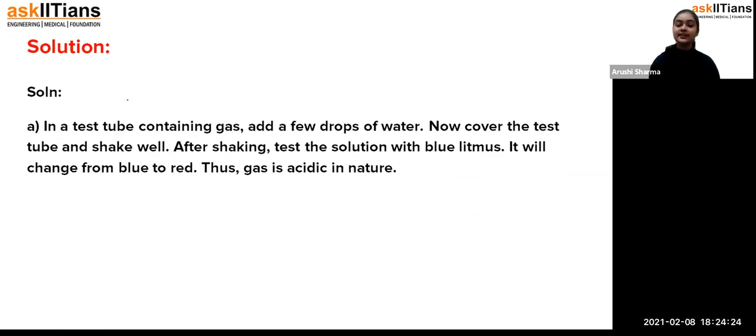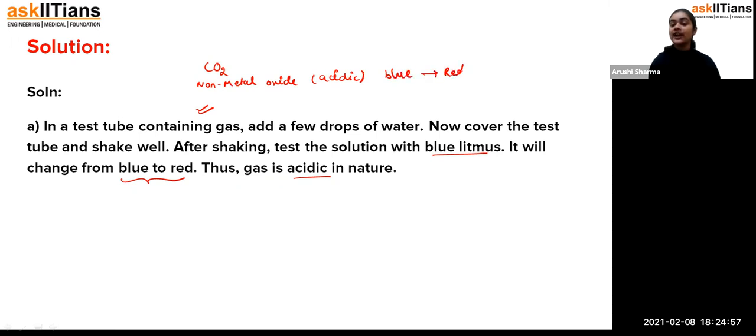Now it is the acidic oxide. What you can do, students, is in the test tube which has the gas, add some drops of water, then cover it and shake it. The gas will dissolve into the water. When you test it with blue litmus, the blue litmus converts into red. That means the gas is acidic in nature, and that's how we get carbon dioxide. And what is carbon dioxide? It is a non-metal oxide, which is acidic in nature. So definitely, if you put blue litmus, it will convert into red. That's how she will come to know the nature of the gas, whether it is acidic or basic in nature.